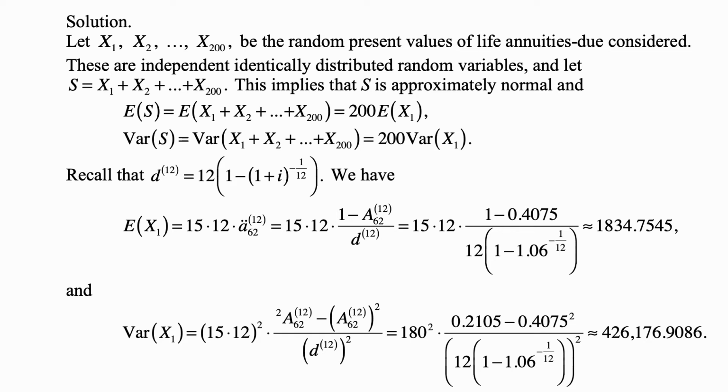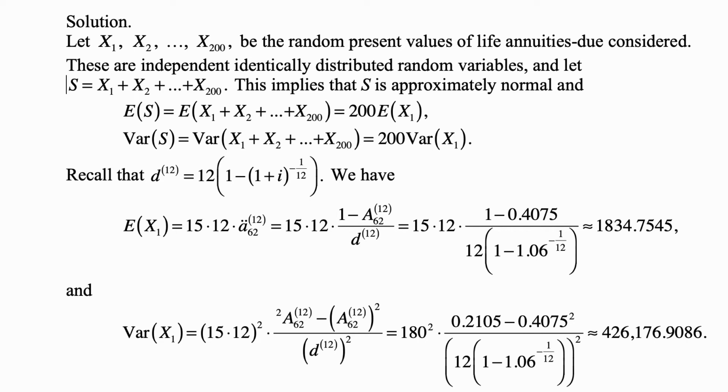Now recall that we can write d upper 12 as 12 times 1 minus 1 plus i to the negative 1 over 12. And we have E of x1 equal to 15 times 12 times A double dot 62 upper 12, which is 15 times 12 times 1 minus A62 upper 12 over d upper 12.